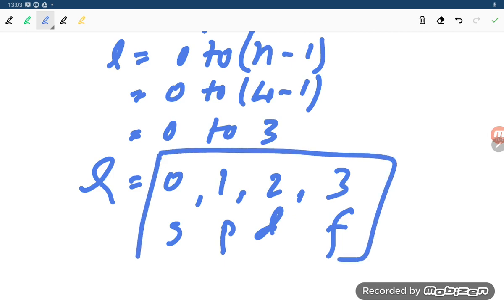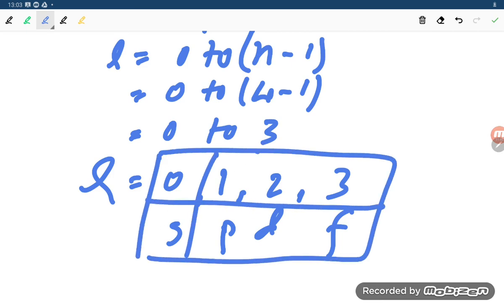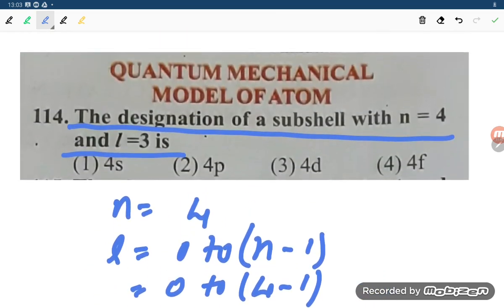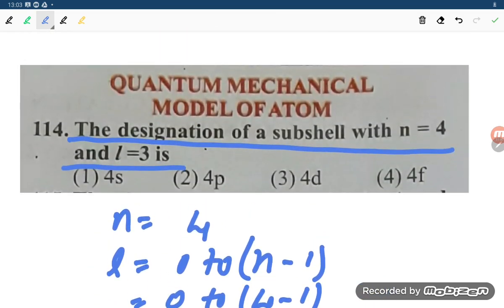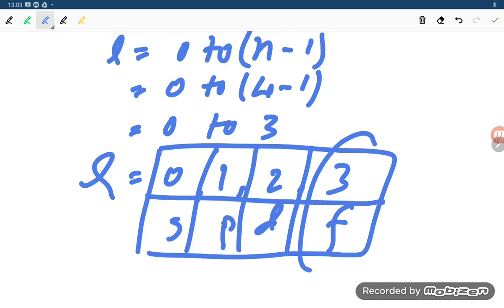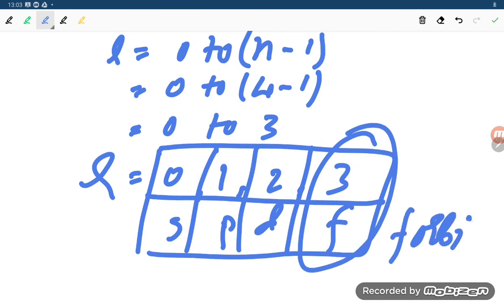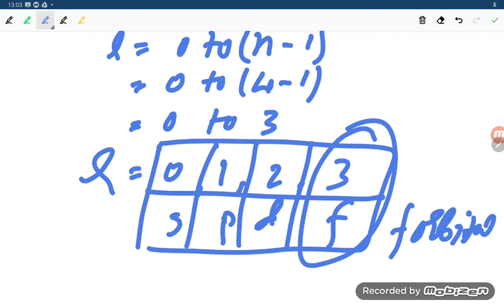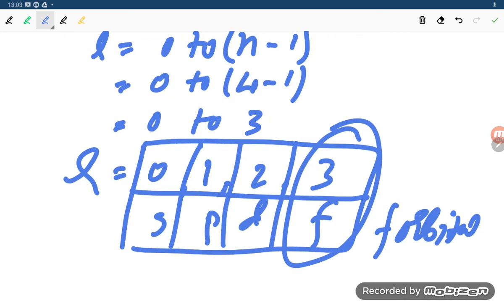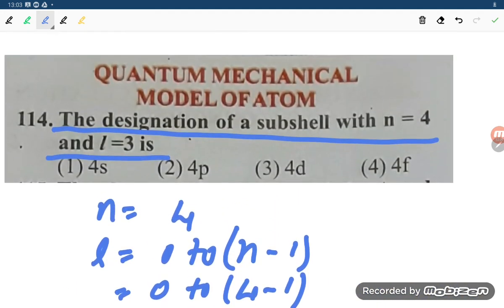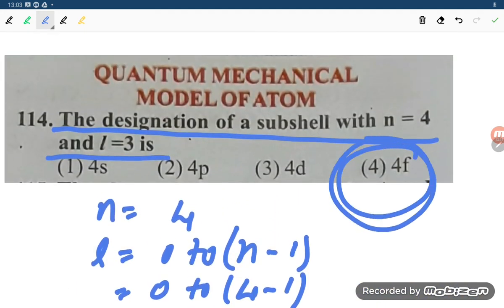Now what we have to check, student, is what the question is saying. The question is saying L equal to 3. L equal to 3 means which orbital, student? F orbital. But the f orbital will always be written with the shell number. So the n value is 4 and the L value is f, so that is 4f. So you can go with the option, student. Option D is correct, student.